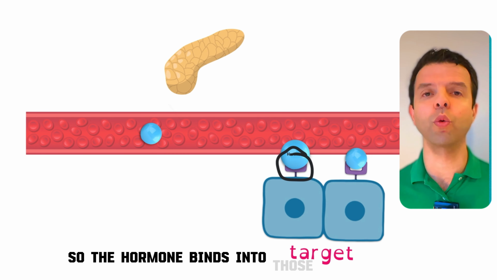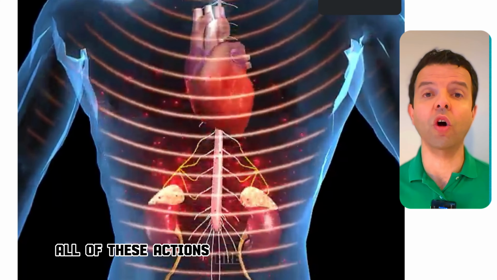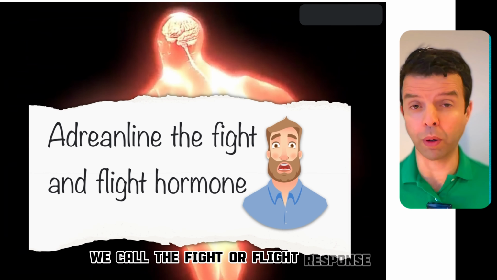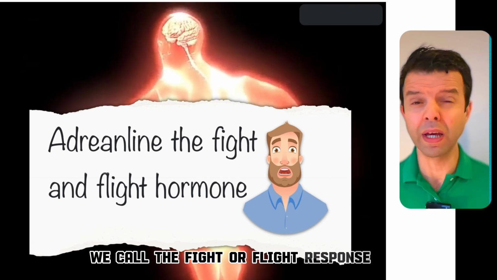Now, what are the actions that adrenaline causes around your body? Once it goes out in your blood, it targets your heart, making it beat faster, and it makes you breathe faster. In addition, adrenaline also increases your blood sugar. It goes to the liver and makes the blood sugar increase. All of these actions are meant to prepare the person for what we call the fight or flight response. This is the action that causes someone to respond to stressful conditions.